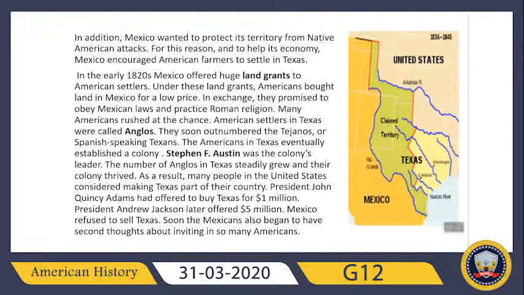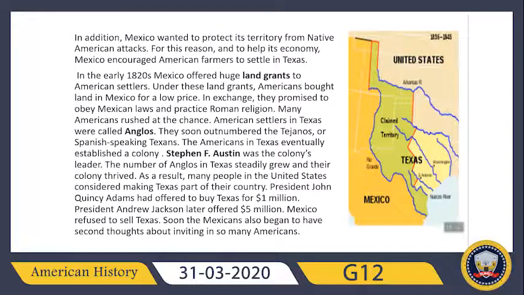For this reason, and to help its economy, Mexico encouraged American farmers to settle in Texas. So these were the two main reasons: to help its economy and to protect its territory.